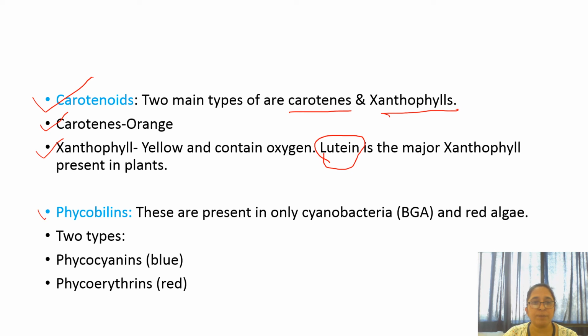Now the last type of pigment is phycobilins. These phycobilins are present only in cyanobacteria, that is blue-green algae, and red algae. And there are two types of phycobilins, phycocyanin and phycoerythrin. Phycocyanin is blue in color and phycoerythrin is red in color.